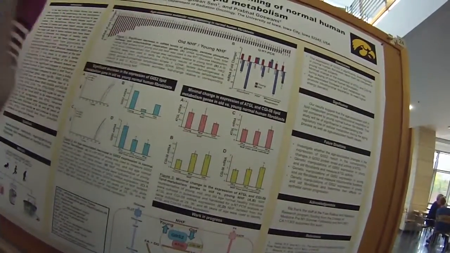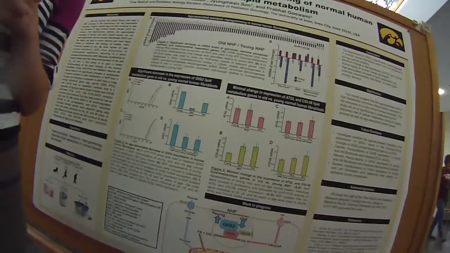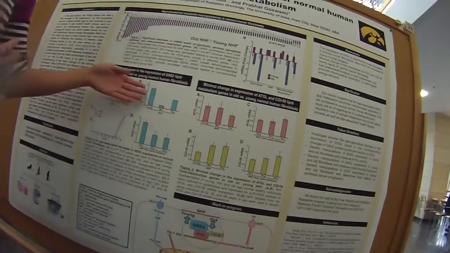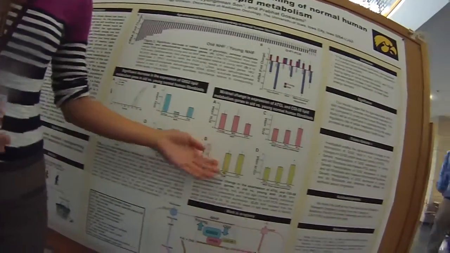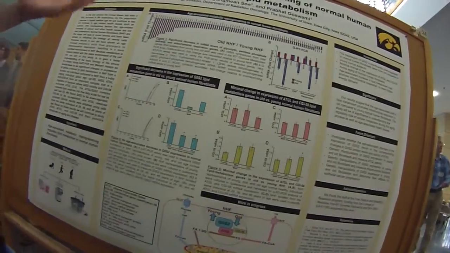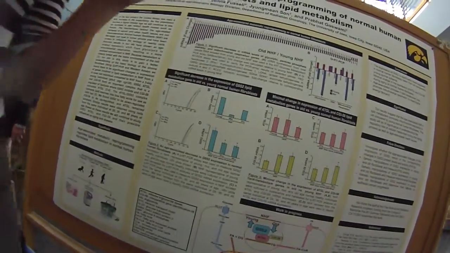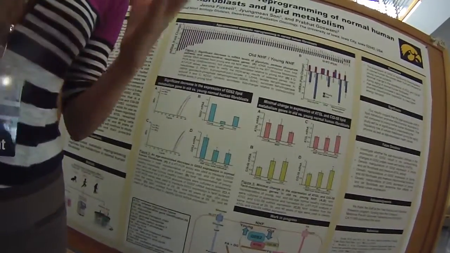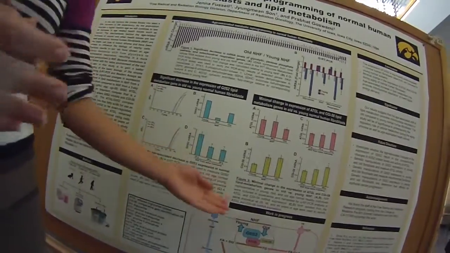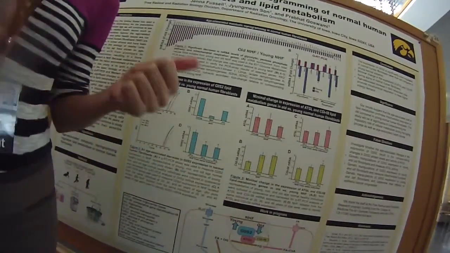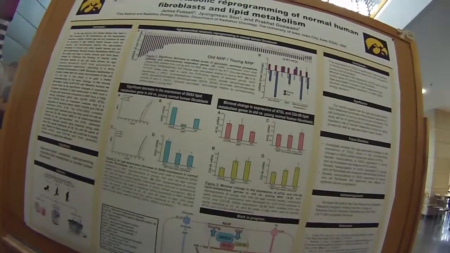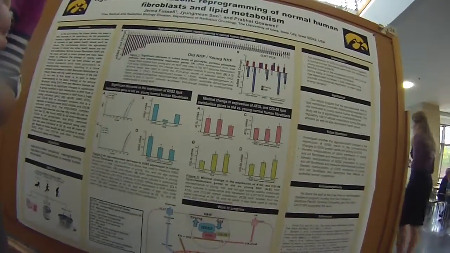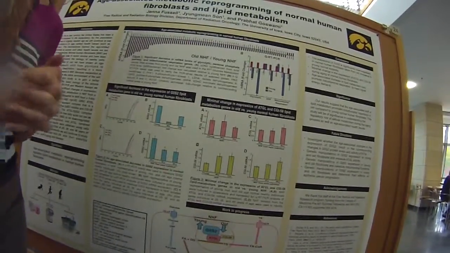But as a future experiment, we want to look at the protein activity. And we think when we look at the protein activity, we'll actually see an increase in the protein activity of ATGL, a decrease in the protein activity of G0S2, and an increase here. So these are actually really good results. G0S2 is everywhere in the cell. It has a lot of influence in a lot of processes. It's part of the cell cycle, regulating whether the cell is going to grow or not, but it's also part of lipid metabolism and lipolysis. So really significant results here. It can play a role as a therapeutic target for a lot of different diseases such as cancer and also non-alcoholic fatty liver disease.